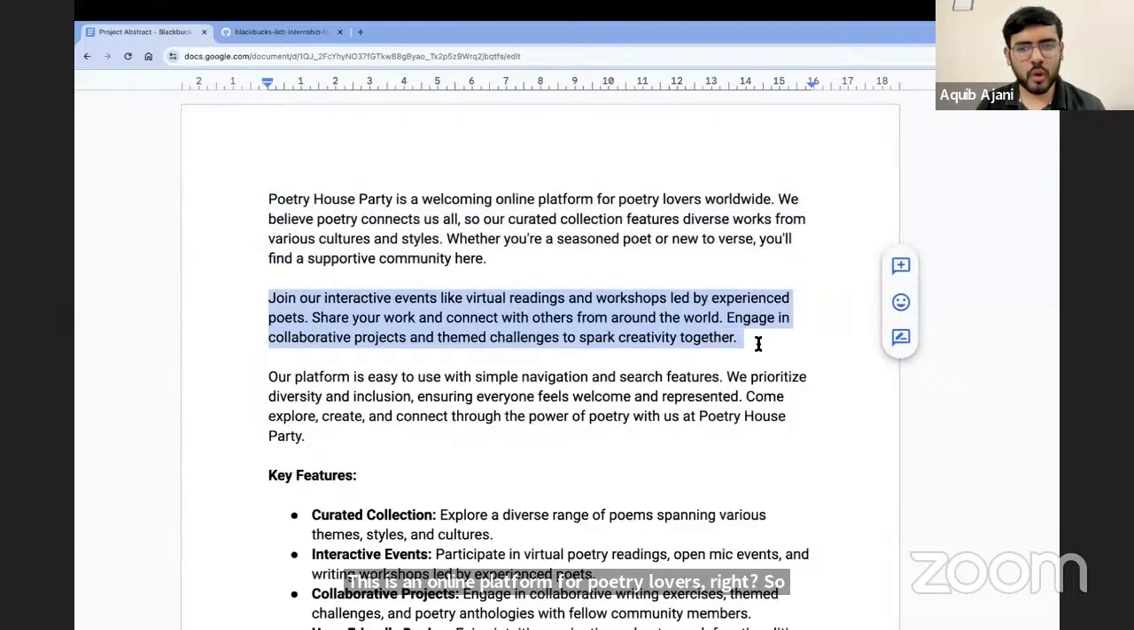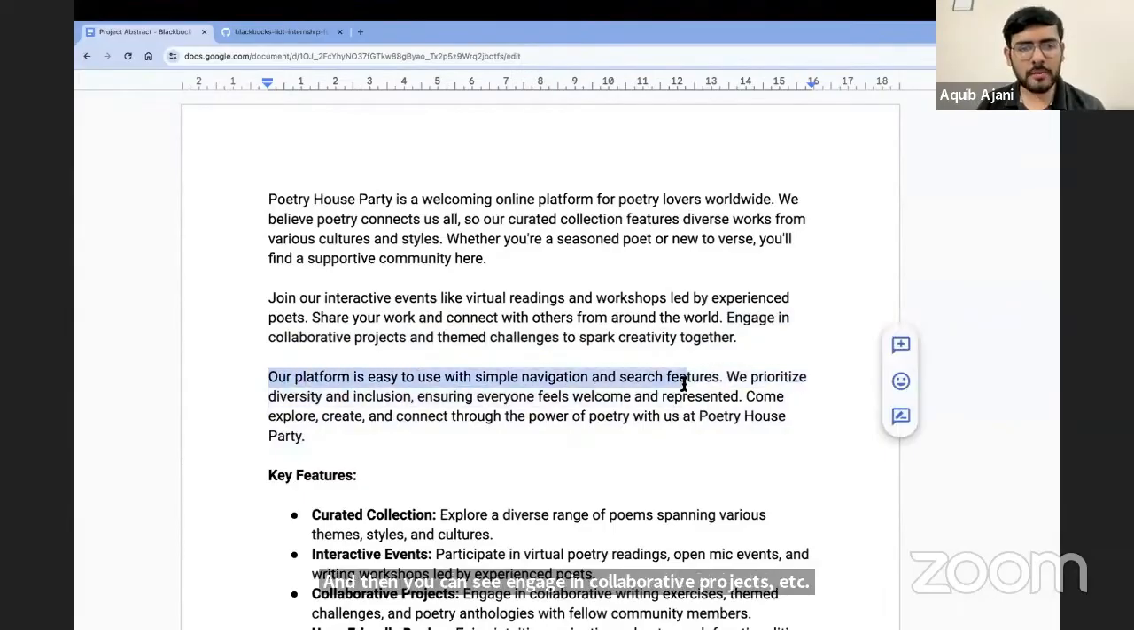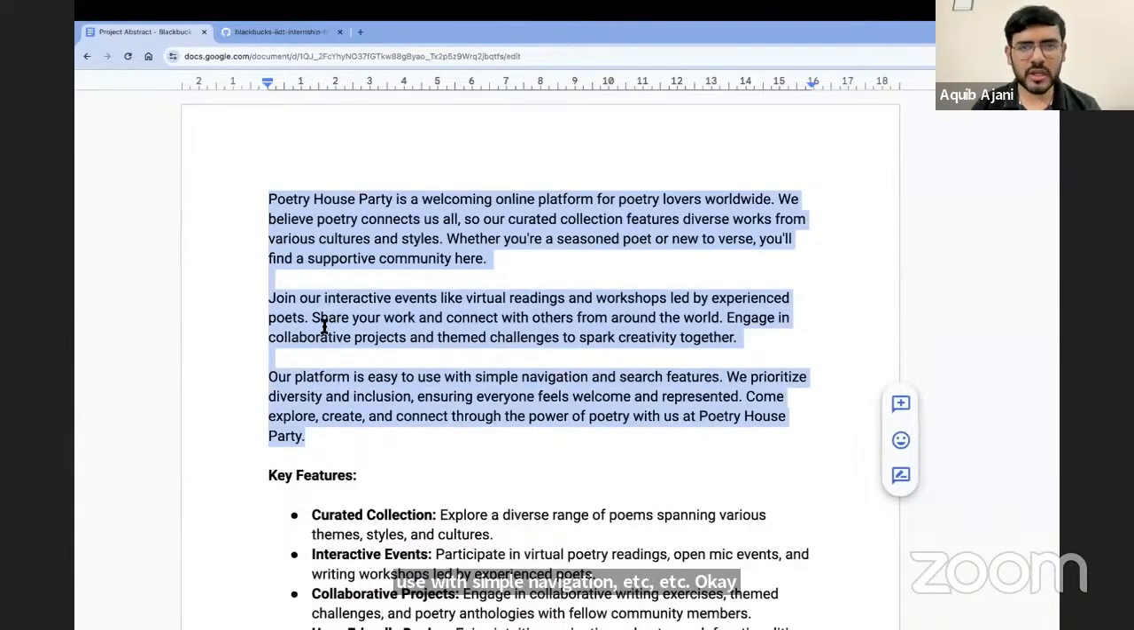Then this talks about what it is. So this is basically a platform where we have virtual readings and workshops. So this is an interactive event session kind of a thing. And then you can see engage in collaborative projects, etc. And then a little more, like our platform is easy to use with simple navigation, etc. So a brief description of the project.